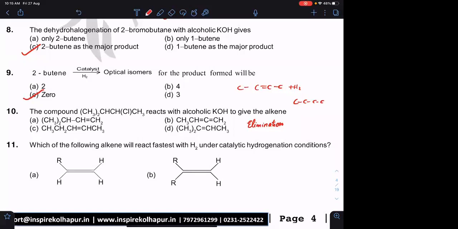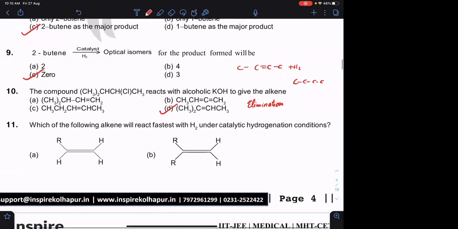Option D, because this is going to be the more stable alkene. You may also form option A, but this is a less stable alkene. Option D is the more stable alkene, इसलिए D बनेगा ज्यादा. D will be major, A will be minor. Any doubt? No, sir.